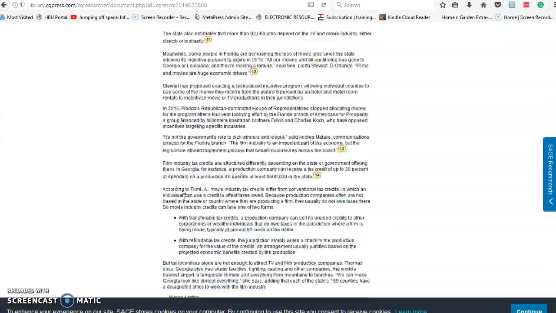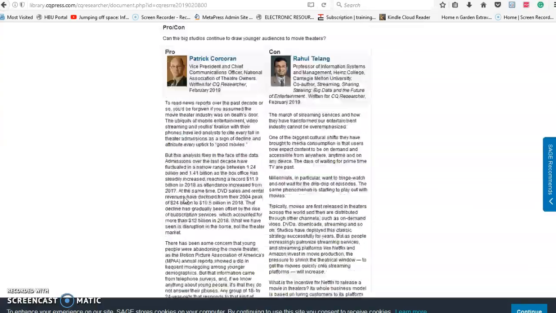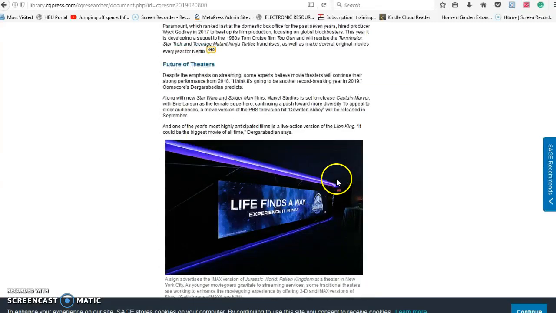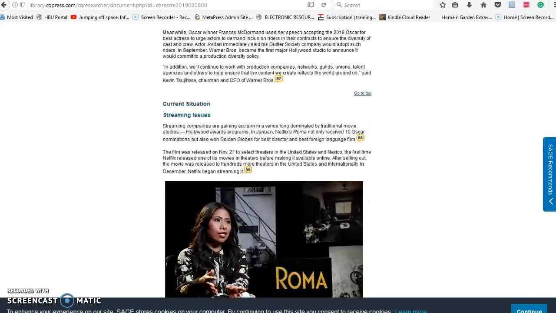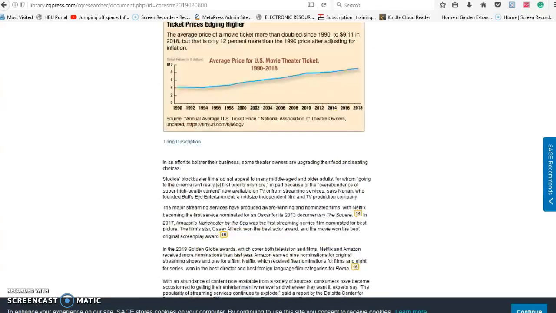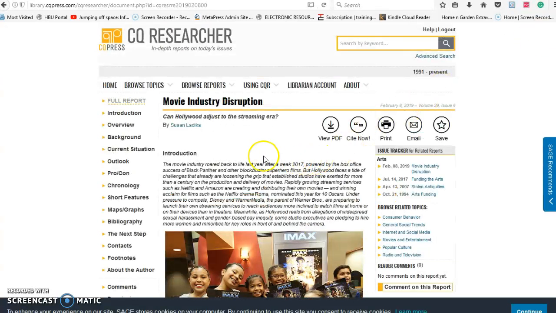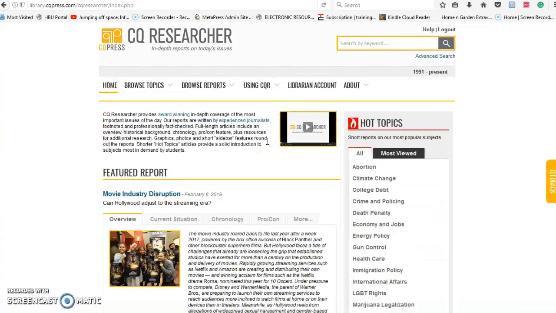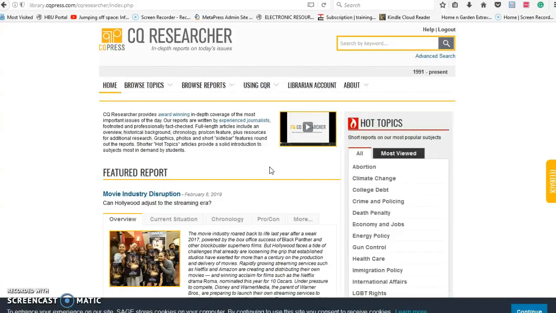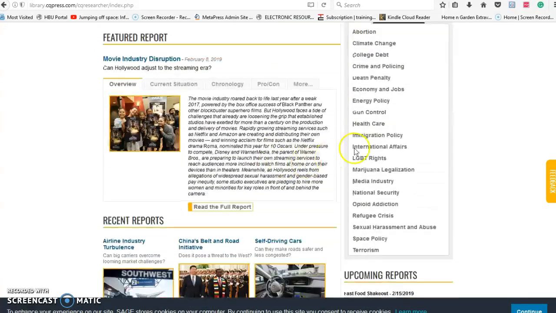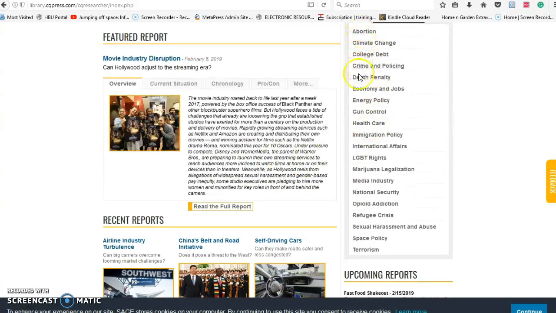So all of these reports are quite long, 20, 30 pages or more. And they're going to have a lot of information for you on your topic. I'm scrolling back to the top. And if I go back to the home here, each one of these is going to give you an example for APA citation. You can also click over here on the different hot topics that are going around. This is the one that I used in class, self-driving cars.